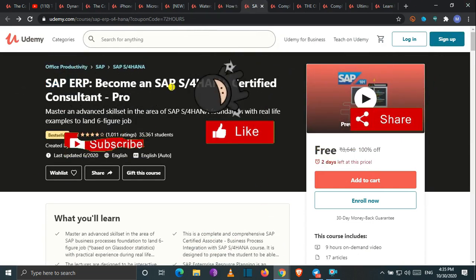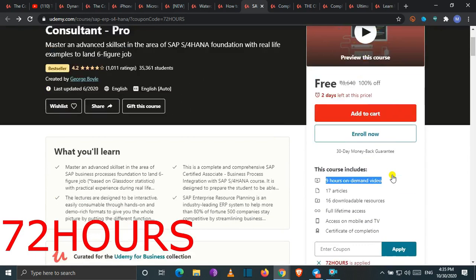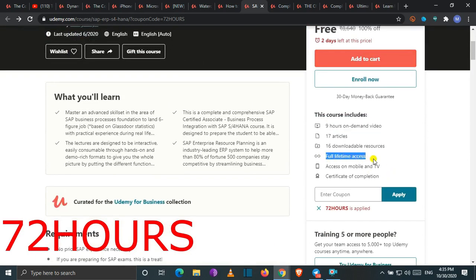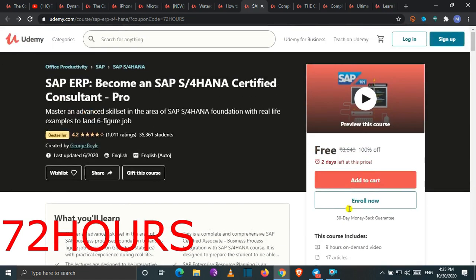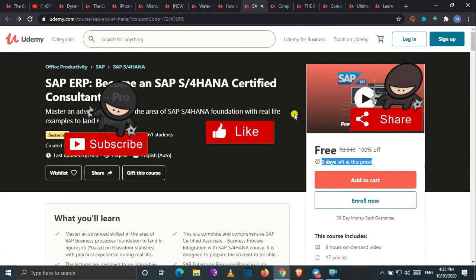Let's move towards our next course. Our today's next course is the SAP ERP course. So whoever wants to learn SAP, which is a very professional course, you may learn this course within the period of 9 hours with full lifetime access and the certificate. Here is the coupon code of this course. You apply this coupon code within the period of 2 days in order to get your course for free of cost.